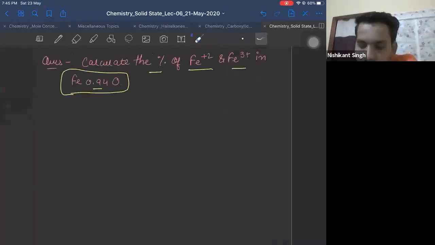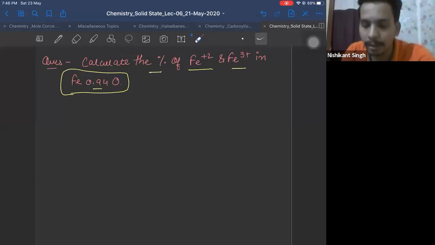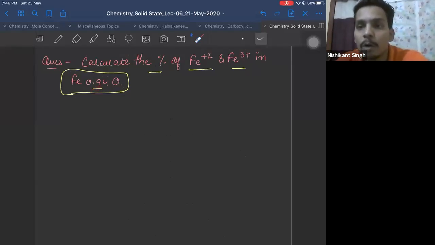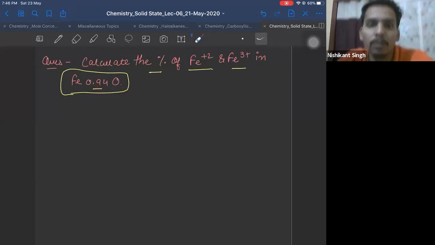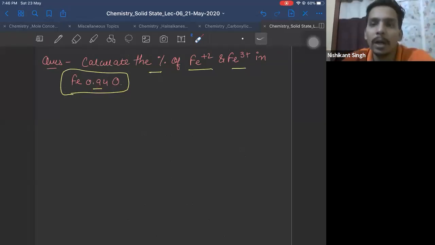Yes. Let's come back to this. I need to find how much iron in this 0.94 iron. How much iron is +2? How much iron is +3? Now, all right, Prashant has already given the answer. Very good, Prashant. Chalo. Now let's see this.